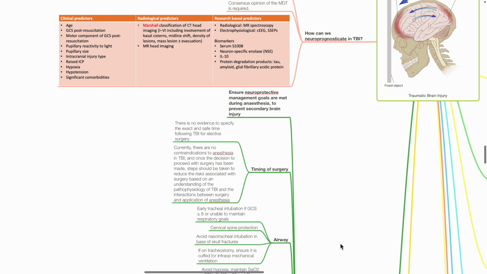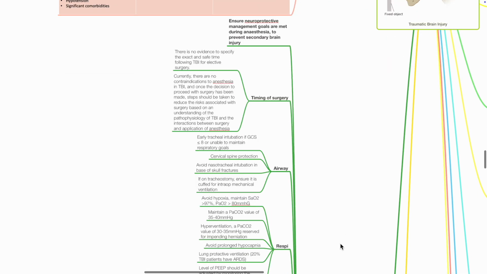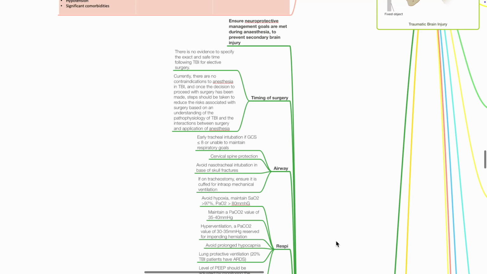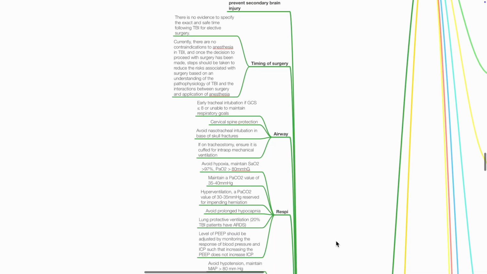Airway: early tracheal intubation if GCS is less than 8 or unable to maintain respiratory goals. Ensure cervical spine protection. Avoid nasotracheal intubation in base of skull fractures. If on tracheostomy, ensure that it is cuffed for intraoperative mechanical ventilation. Avoid hypoxia. Maintain PaCO2 in the normal range. Avoid prolonged hypocapnia. Hyperventilation is a temporizing measure to prevent impending herniation.